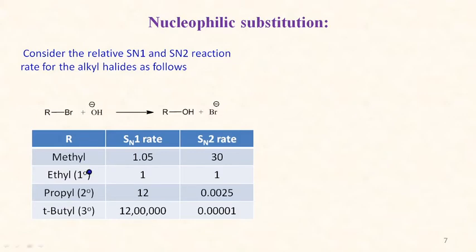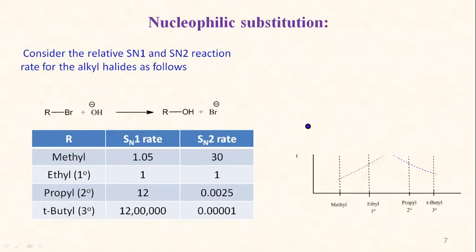For example, if you see the general reaction R-Br, that is an alkyl bromide, reacts with a nucleophile OH minus and it gives the alcohol. In that case, if we go from methyl to tertiary butyl, the rate of SN1 reaction should increase, while the rate of SN2 reaction should decrease, as the size of the alkyl group increases.